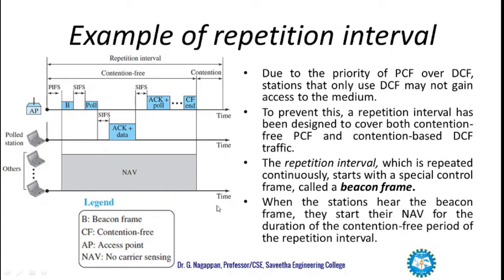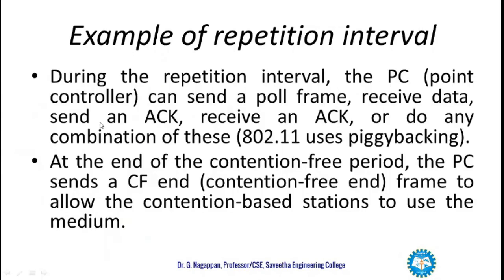The repetition interval, which repeats continuously again and again, starts with a special control frame called the beacon frame. When the stations hear the beacon frame, they start their NAV for the duration of the contention-free period of the repetition interval.